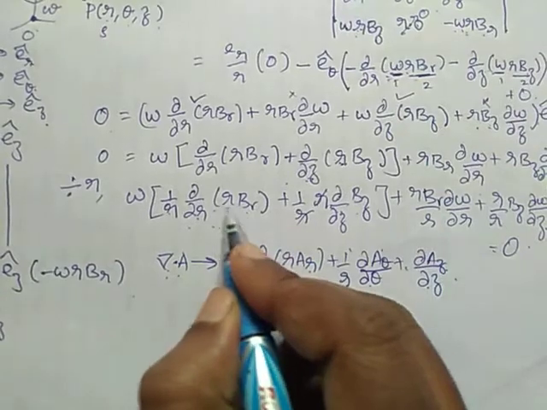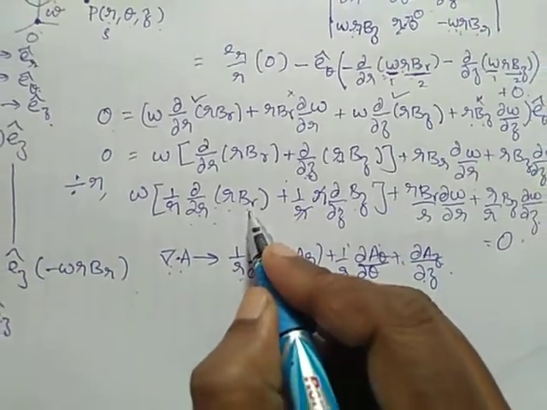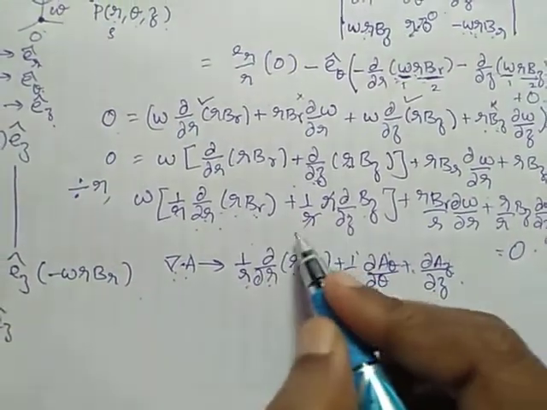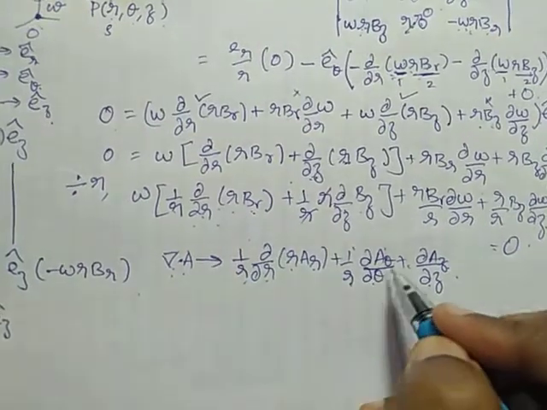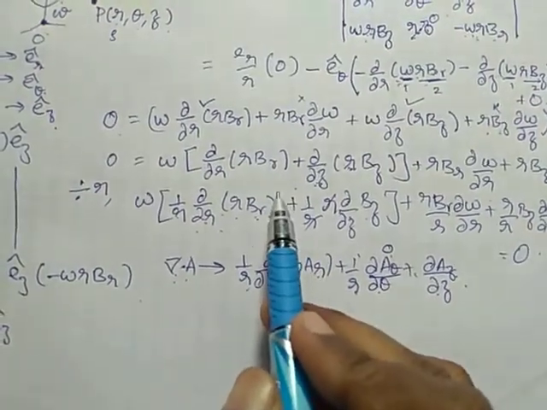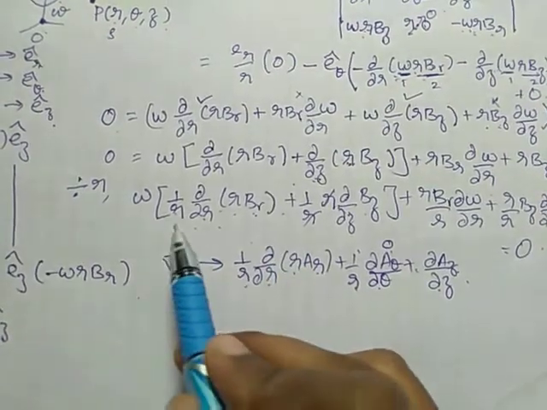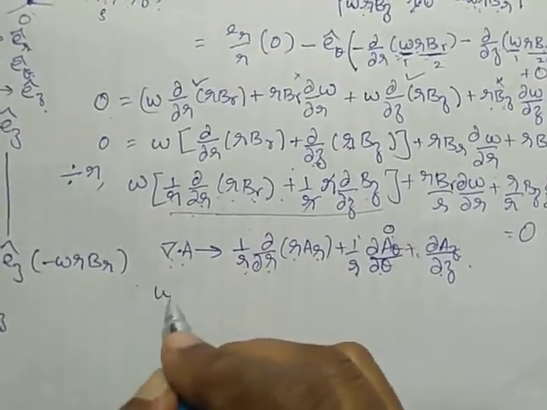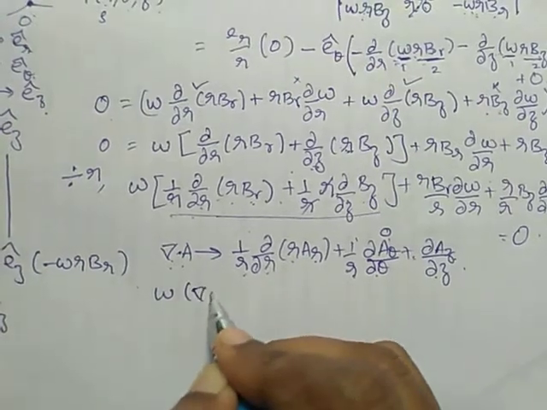In B, we are having BR ER cap, 0, E theta cap. So here 1 by r dou by dou theta becomes 0. So this we can write as omega del dot B.